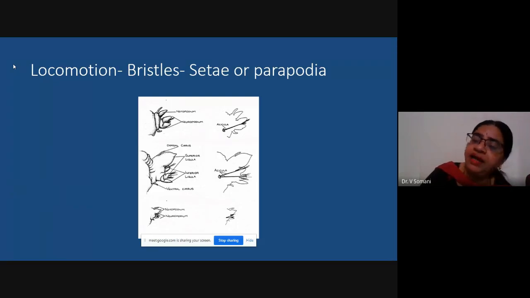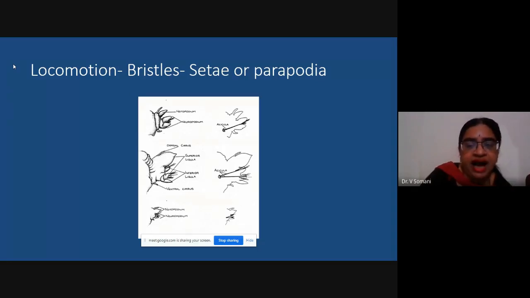There might be different locomotory structures in different annelid worms. Parapodia are seen in Nereis, whereas setae are very well seen in earthworm. So different annelid worms might have different structures used for locomotion.